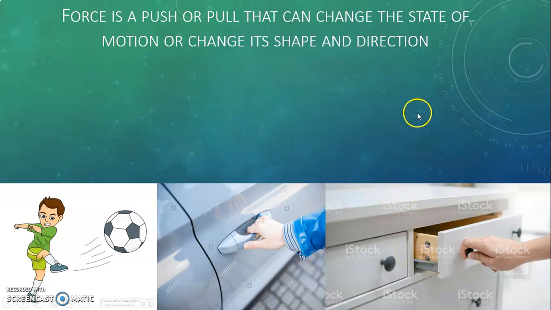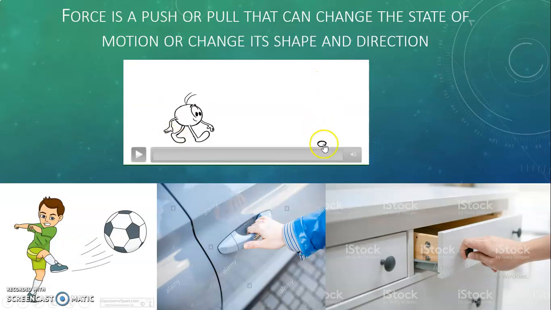The force is a push or a pull that can change the state of the motion. What do we mean by the change of the state of motion? See this example. Right now the ball is stationary, or it is at rest.